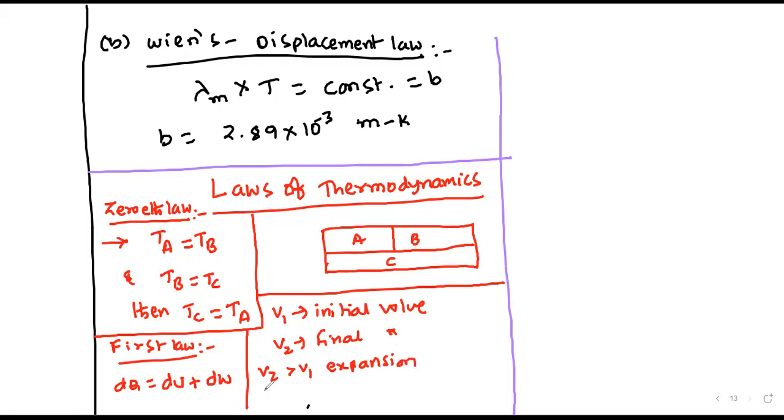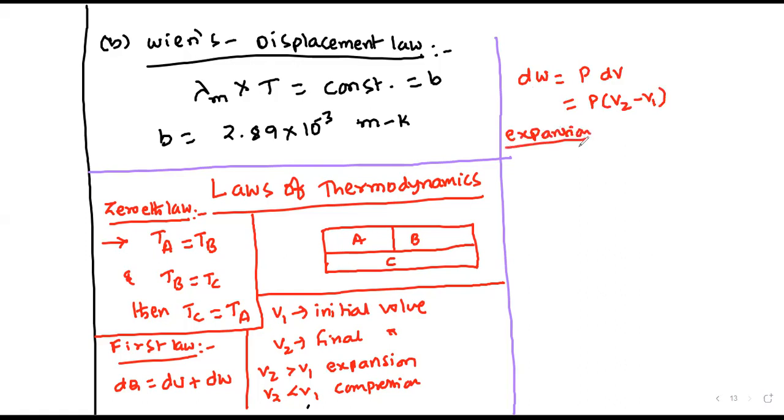If V2 is less than V1, then I can say that it is compression. Initially, dW, that is the change in work done, is equal to P times dV, that is, P times (V2 minus V1). In the expansion process, dW will be positive.